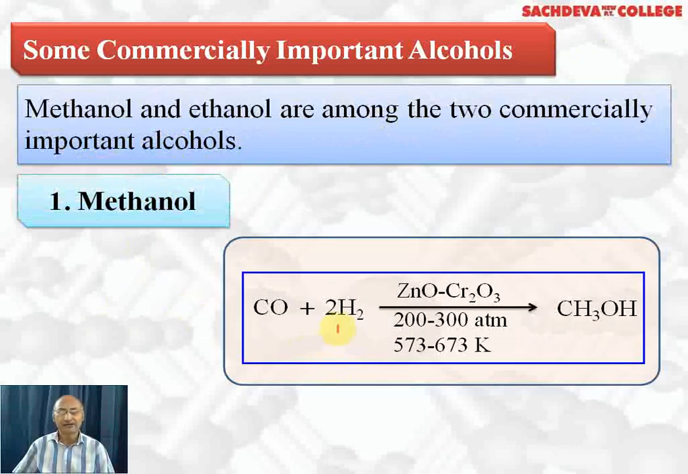Carbon monoxide, or water gas, on reduction with hydrogen in the presence of zinc oxide and chromium trioxide as a catalyst at high pressure, 200 to 300 atmosphere, and 573 to 673 Kelvin, gives methanol. Methanol is also called wood spirit because it can be obtained by destructive distillation of wood.